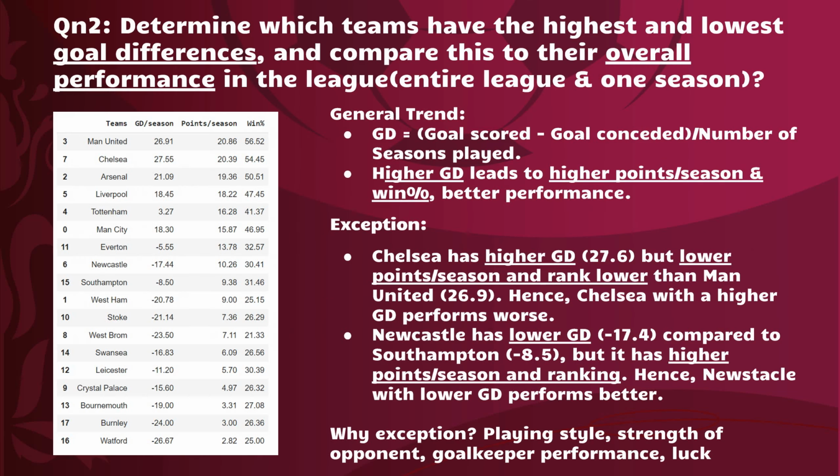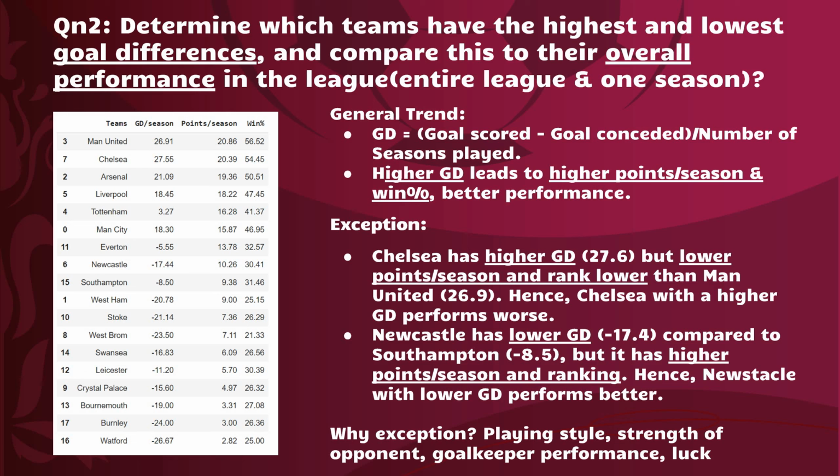The second question to be explored is determining goal difference and how it affects the football team's performance overall in the league. Generally in the table, you can see that while GD per season decreases down the rows, the points per season and win percentage also decreases down the rows. However, there's some exception in the trend. You can see that Chelsea has a higher goal difference compared to Man United, but Man United has a higher points per season and win percentage.